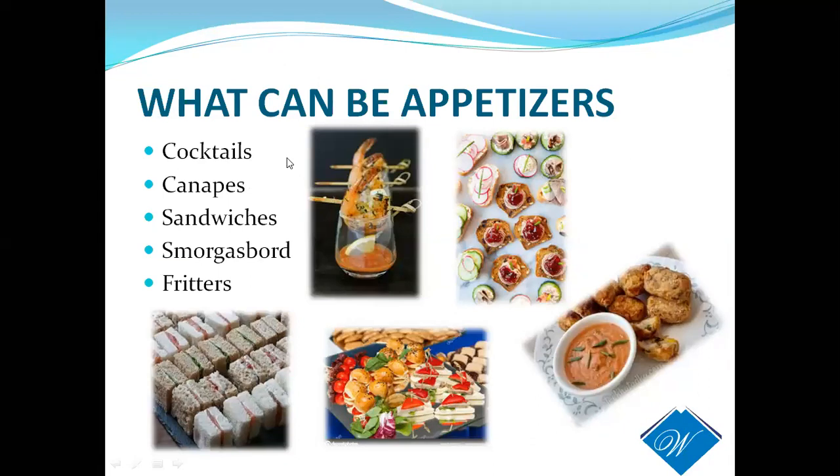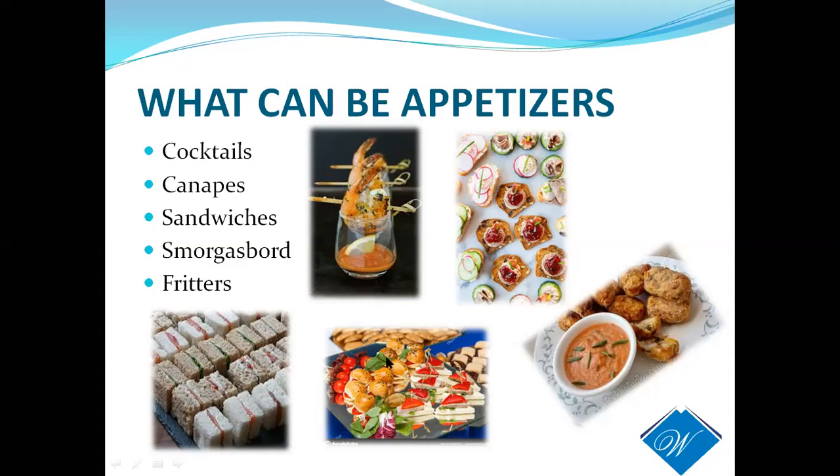Cocktails can be an appetizer. Canapes. You can see various shrimp cocktails. This is an example of a shrimp cocktail, which is an appetizer. And canapes are small tidbits, as I told you, which go directly into the mouth. And next, coming to sandwiches, you can see small sandwiches portioned onto a platter. It is also called an appetizer. We can also use sandwiches.